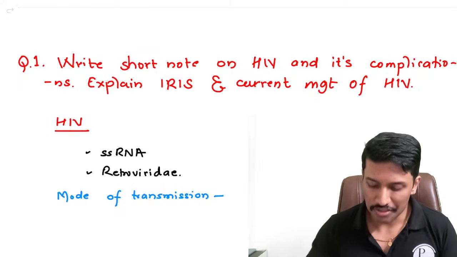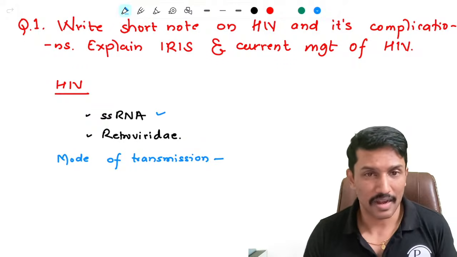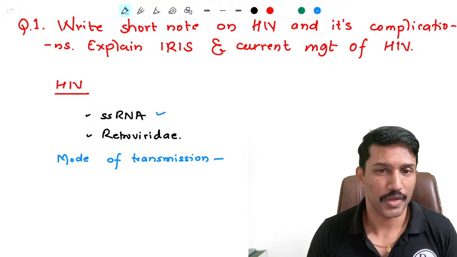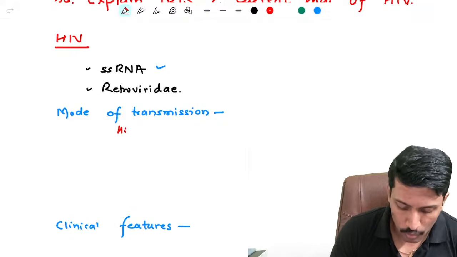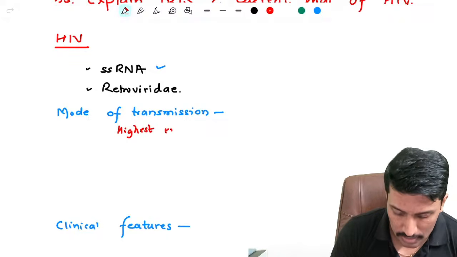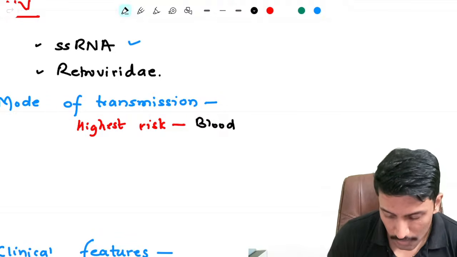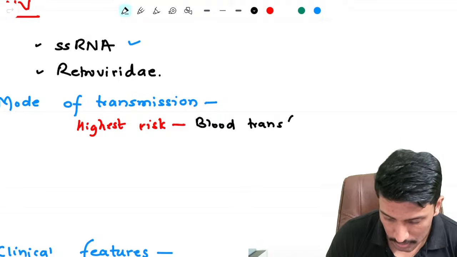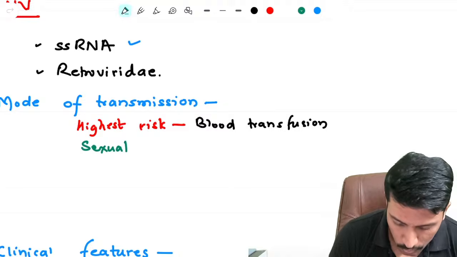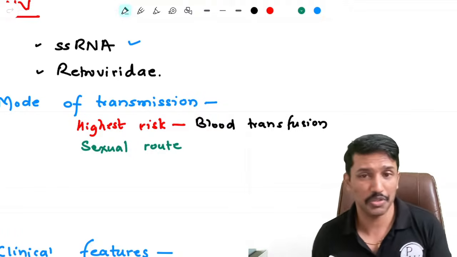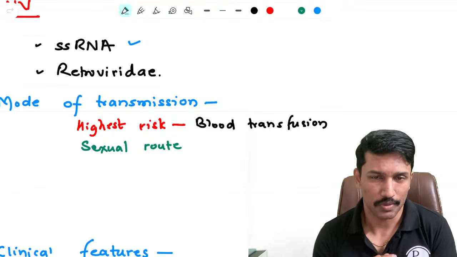Okay. So what is HIV? HIV is a virus, of course. It's a single-stranded RNA virus which belongs to the Retroviridae. What is the mode of transmission? There are several modes of transmission. Among them, the highest risk of acquiring HIV infection is through blood transfusion. Apart from that, it can also be transmitted through the sexual route, and we know that the most common route of transmission reported worldwide is through sexual contact with an infected individual.